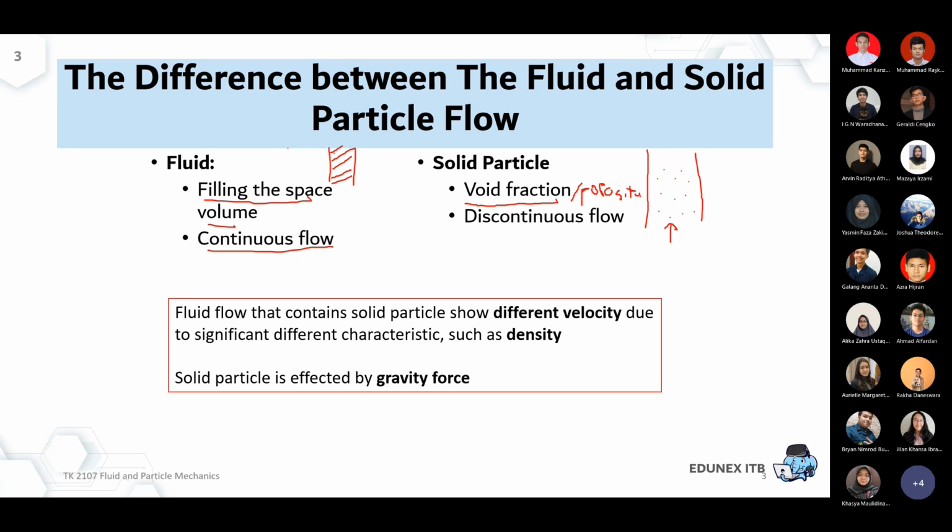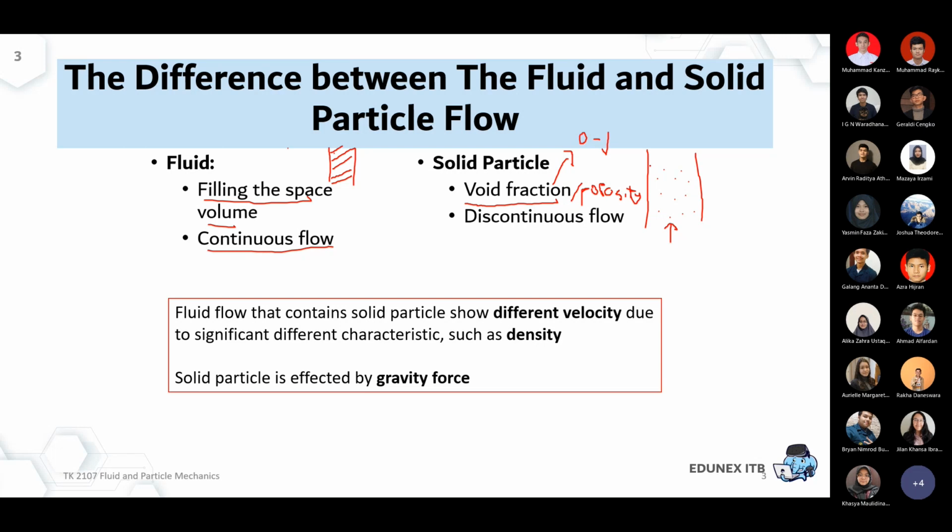If expressed as a fraction, the value can be 0 to 1, and if it's 0, that means all of the space is filled by solid, so there is no space for fluid to enter.